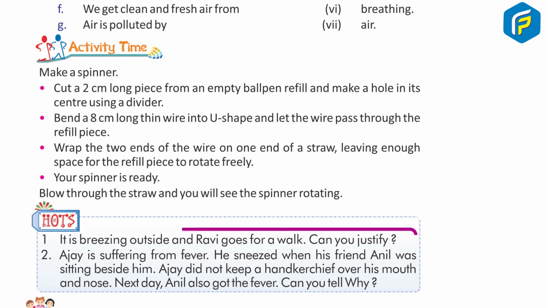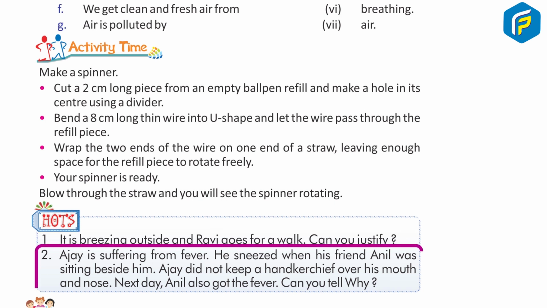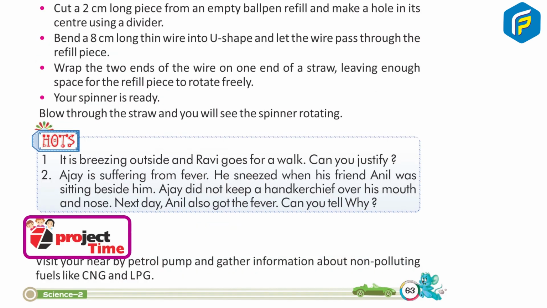Odds. 1. It is freezing outside and Ravi goes for a walk. Can you justify? 2. Ajay is suffering from fever. He sneezed when his friend Anil was sitting beside him. Ajay did not keep a handkerchief over his mouth and nose. Next day, Anil also got the fever. Can you tell why?